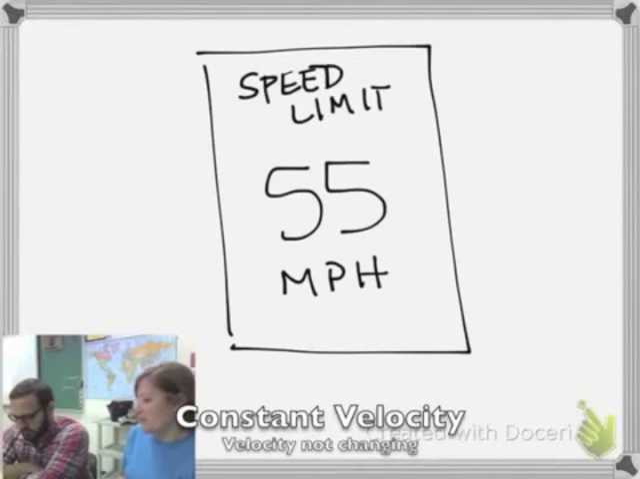We also have constant velocity. Can you think of a time on your trip when you would have constant velocity? Yeah, going down a long stretch of I-10, with just emptiness and the cruise control set. Yes, that is a constant velocity because it's not going to change.